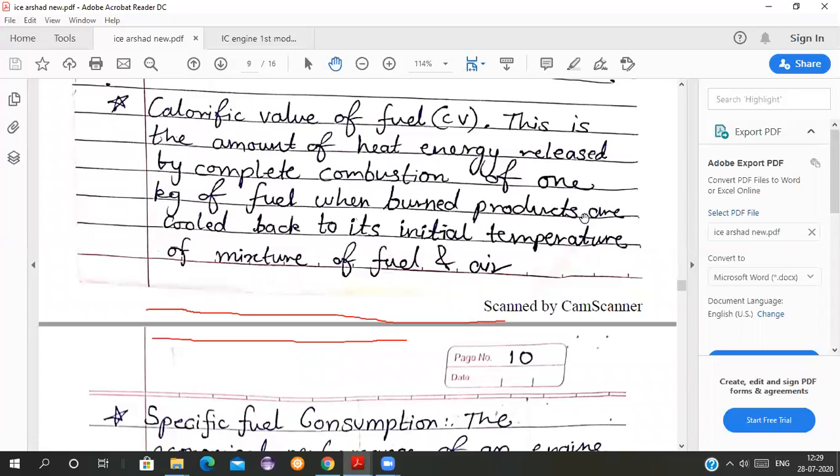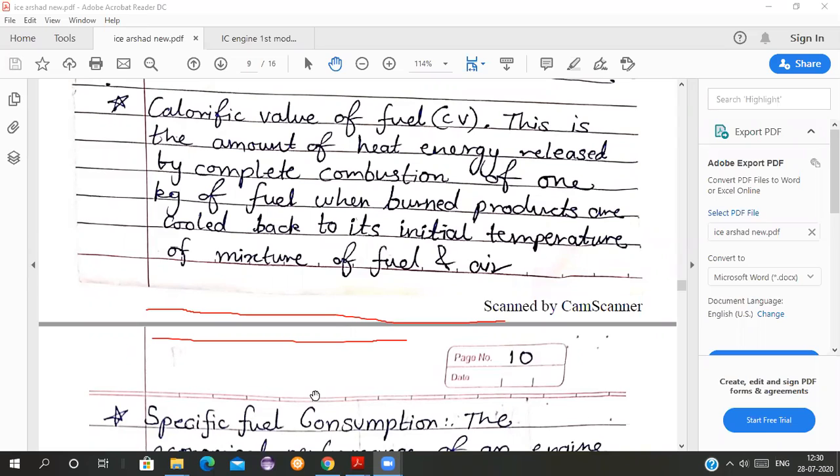All these things will be required for your calculations and to solve the sums. So just keep in mind there is some difference in the calorific value of diesel and petrol. Diesel is roughly 45 or 46,000 kilojoules per kg, and for petrol we generally take it as 42,000 kilojoules per kg.